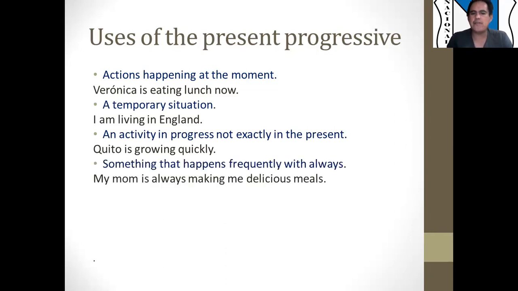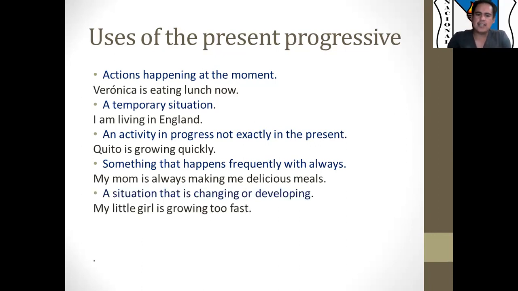We also use it for something that happens frequently with always. For example, I say: my mom is always making me delicious meals. Also, you can use it with always for something annoying, something that you don't like. For example, I say: my neighbor is always listening to reggaeton.